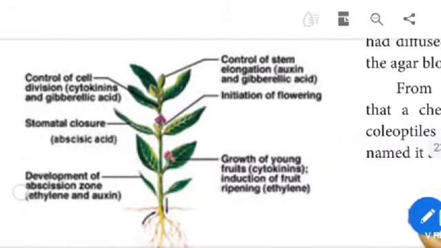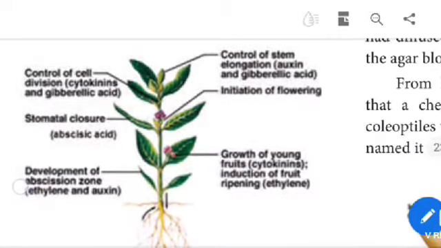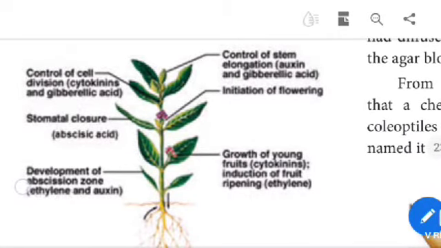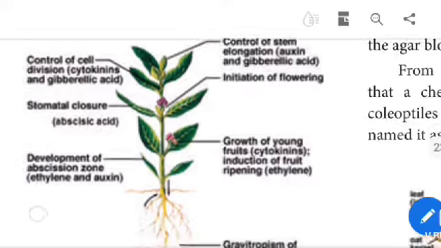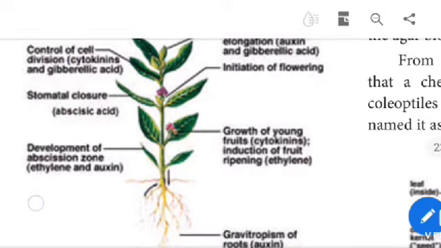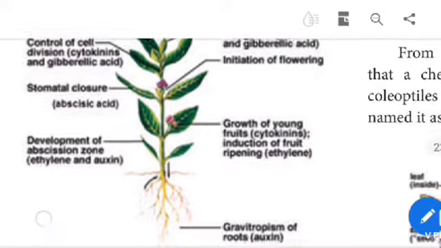See the hormonal interaction in plants. Control of cell division: cytokinin and gibberellic acid. Control of stem elongation: auxin and gibberellic acid. Initiation of flowering. Stomatal closure: abscisic acid.